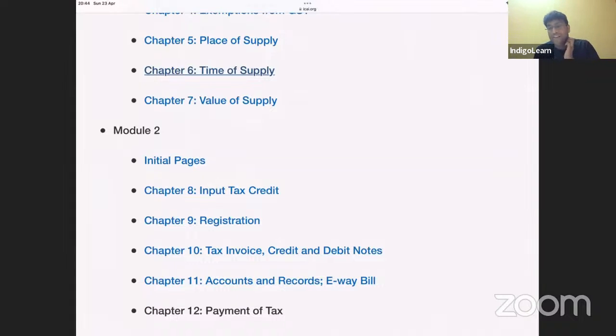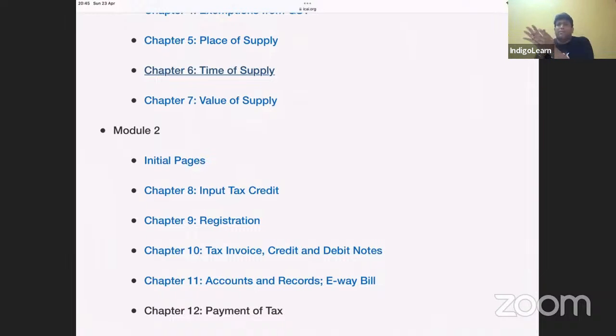And in case there is addition in value by way of interest, late fees or penalty charged by supplier from recipient, then the time of supply will become the date when addition in value is received. So whenever the amount is received, that date will become time of supply.